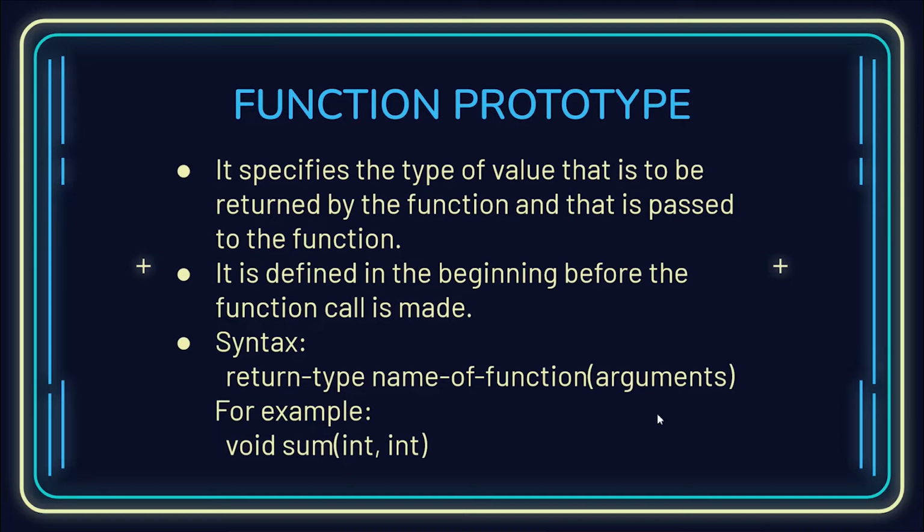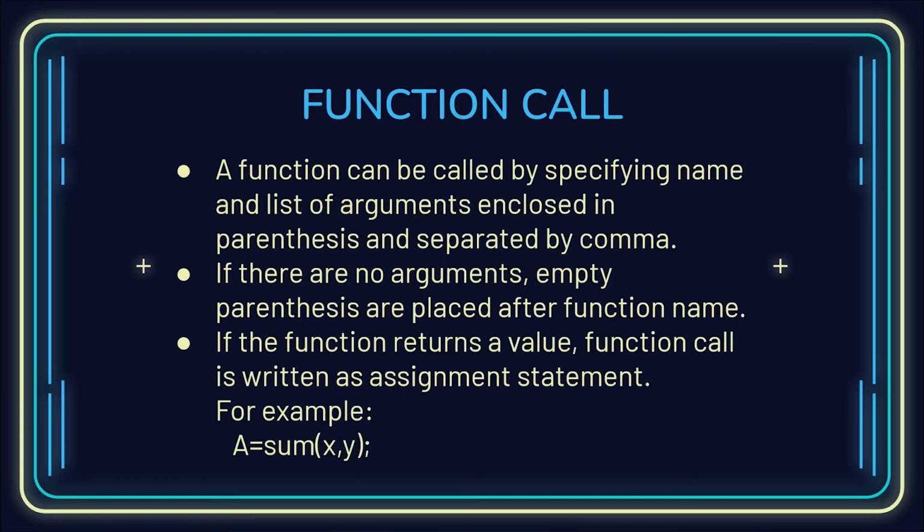We'll be seeing in the following slides what arguments are. As you can see, the sum function will be dealing with two integers, so it has two arguments, both having the data type integer. Now moving on, function call.